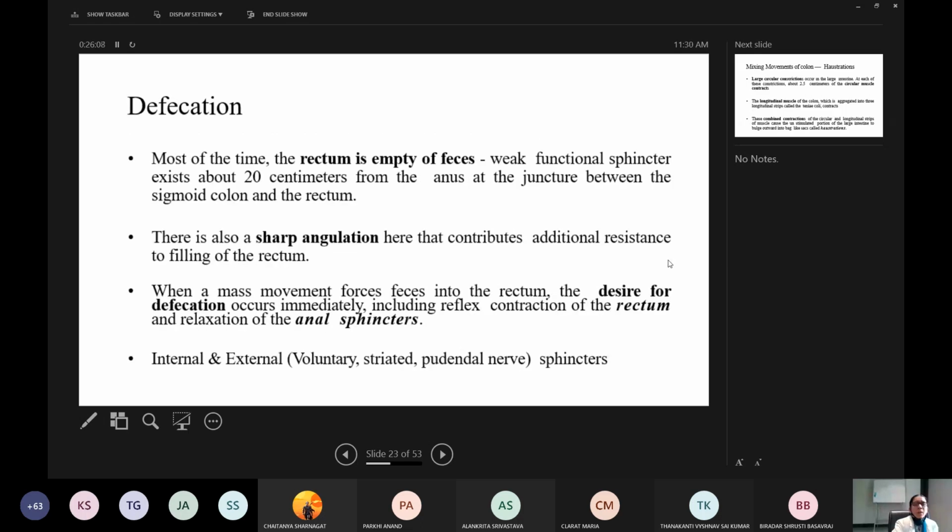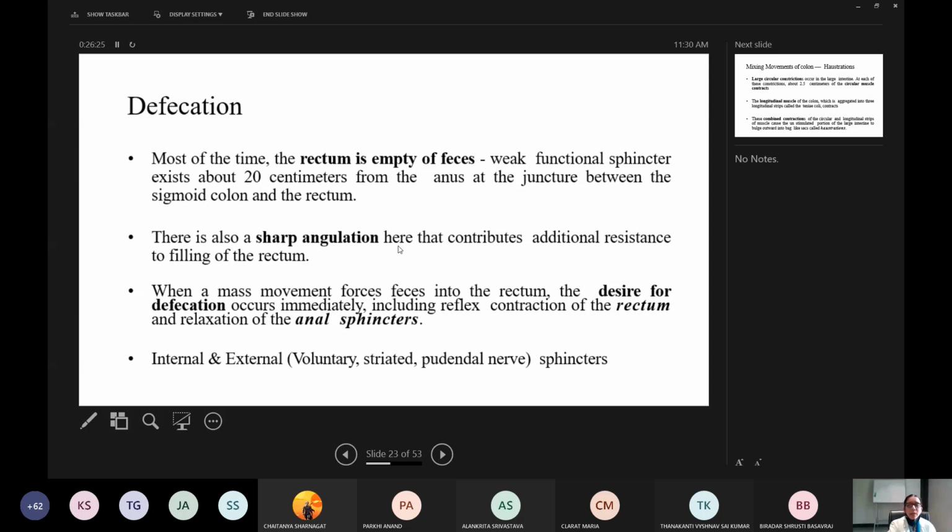Now, most of the time the rectum is empty of feces. As I told you, a weak functional sphincter exists about 20 centimeters from the anus, at the juncture between the sigmoid colon and the rectum.